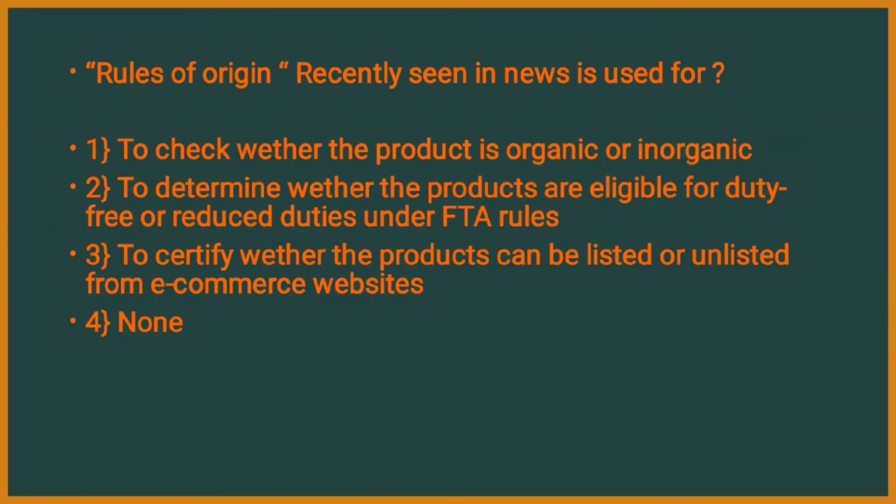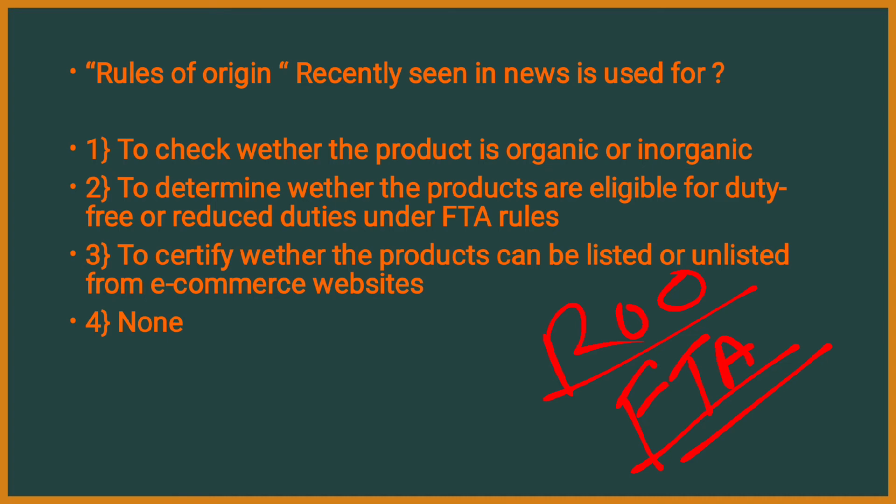Next question. Rules of origin, recently seen in news, is used for what? Do remember, rules of origin is an important concept under free trade agreements. If two countries have agreed on a free trade agreement, rules of origin plays an important role. The question is asking for what purpose it is used. First, to check whether the product is organic or inorganic.